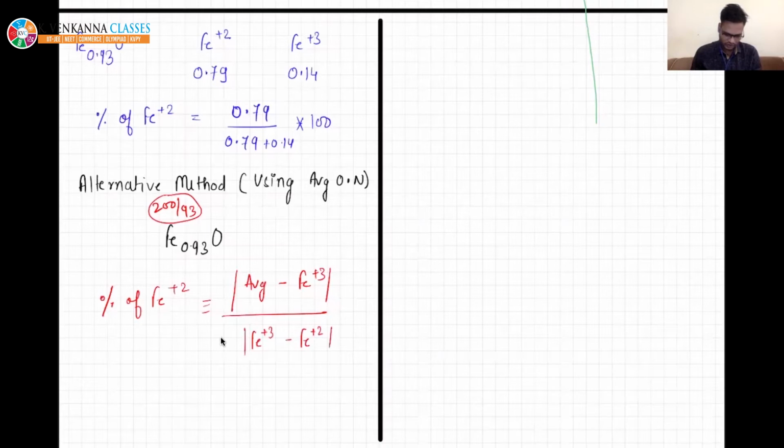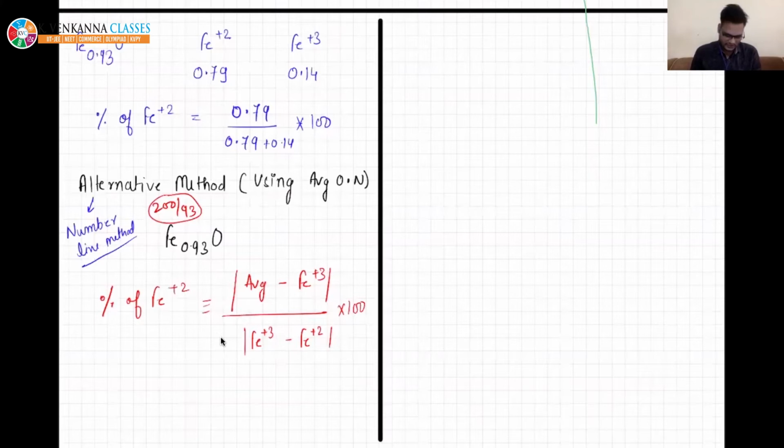This is how you can calculate percentage. So you can use this formula, and from there also you will get the answer. This is nothing but the number line method. You must have studied it in mathematics. If you know the average, then you can solve it very easily.